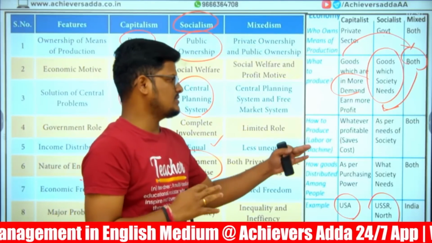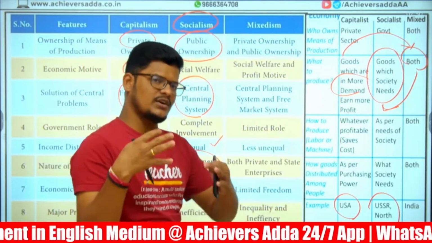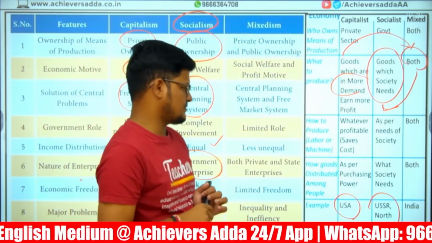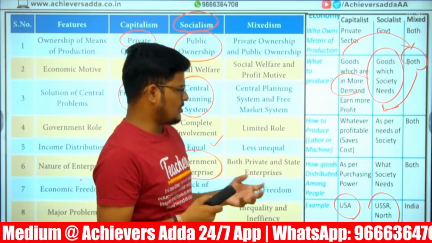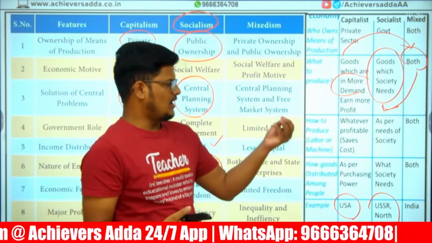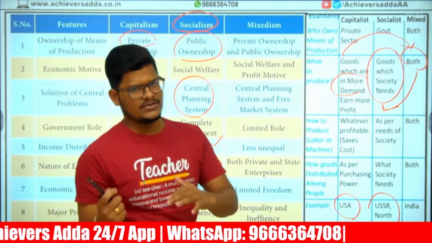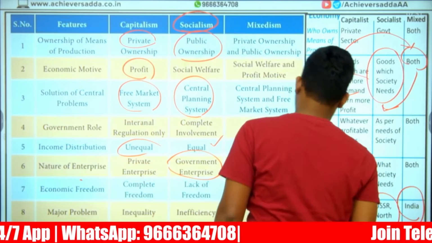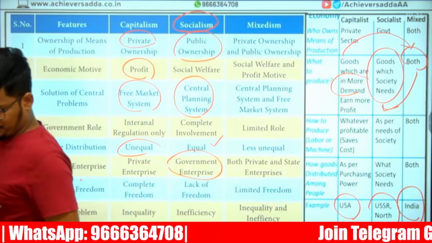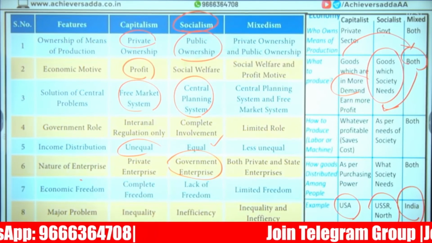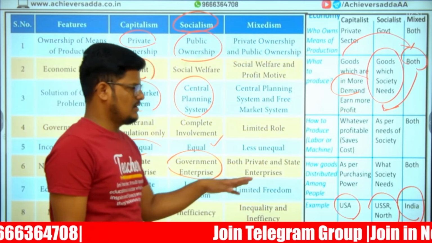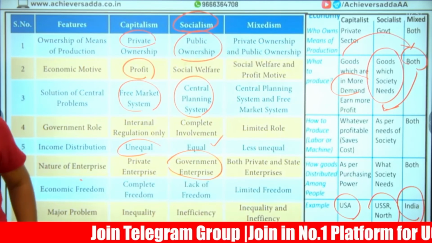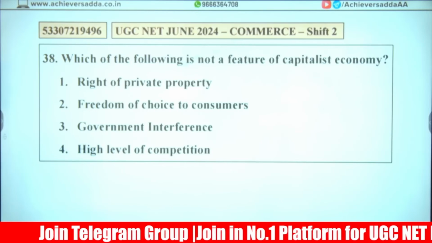And how to produce? Whatever is profitable, whatever society needs to produce. How the income and goods are distributed among the people: according to purchasing power, according to societal needs. India is the example of this mixed economy at this present moment. At this present moment, India is part of the mixed. These are the three types of economic systems.